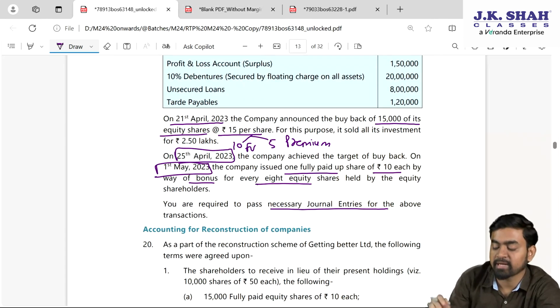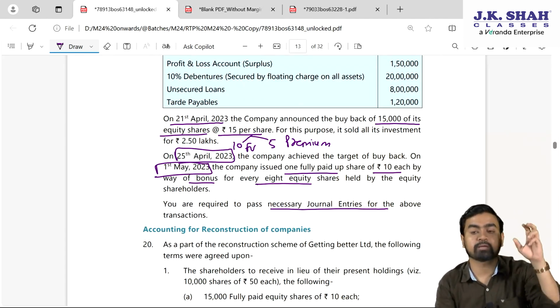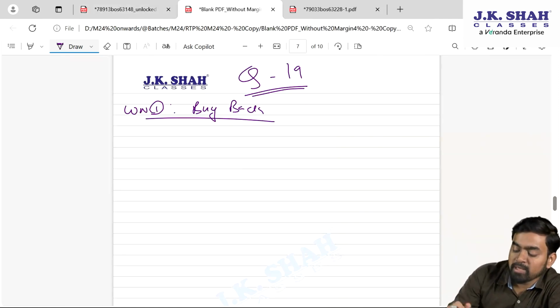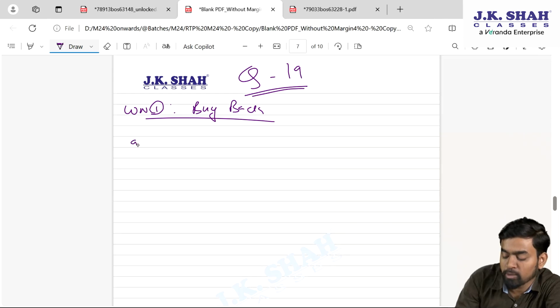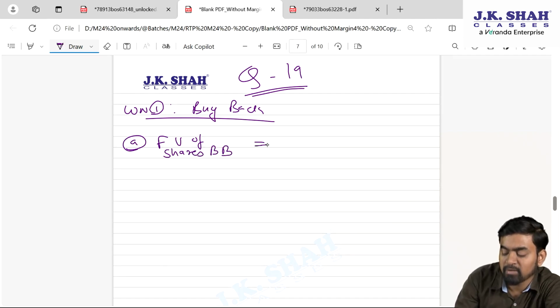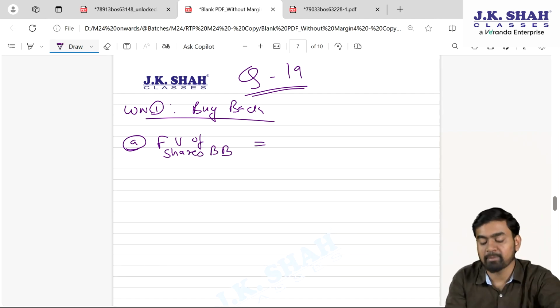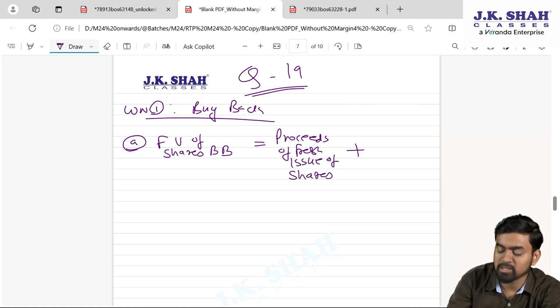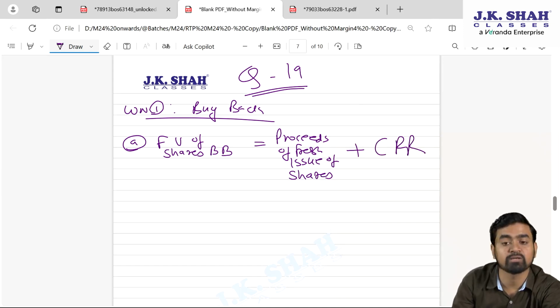Now here the number of shares they have directly given, 15,000. So no need to calculate the number of shares by following those three conditions. You remember section 68. My dear students, in case of buyback, now two equations I am writing. All of you please pay your attention. This is the face value of shares bought back. If there is a decrease in share capital, then immediately we need to increase by proceeds of fresh issue of shares, and if there is no fresh issue, then we need to create capital redemption reserve.